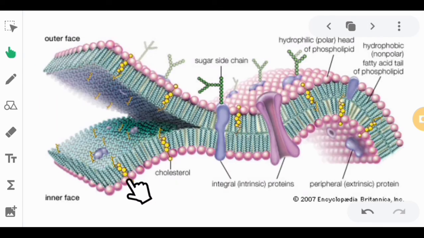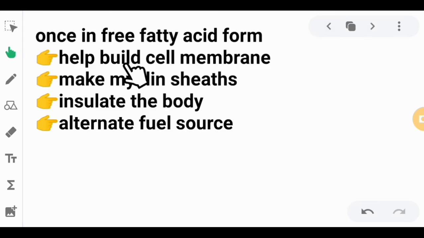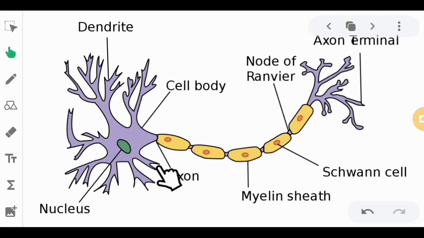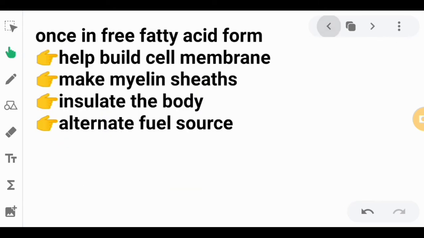Here, as you can see, those are fats in the cholesterol form. They also help make the myelin sheaths in the nerve cells. This is your nerve cell, and these are the myelin sheaths. It gives a protective coating on the nerve cell. And it insulates the body, meaning it keeps us warm and safe from electric shocks outside and inside of our body.